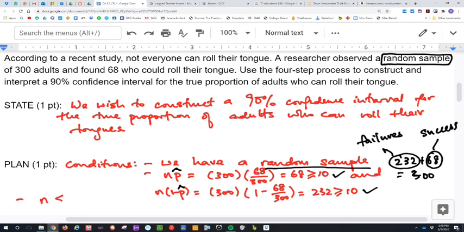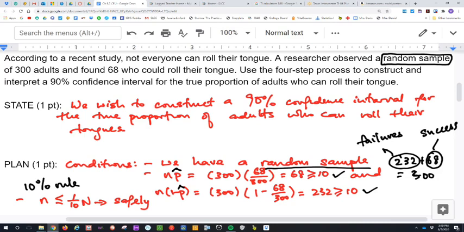Okay, so the third condition is the 10% rule, which means the sample size needs to be less than 10% of the population size. So now in the question, no population size was given. We are only given the sample size. Sample size is 300.